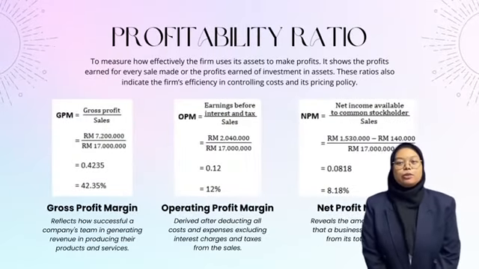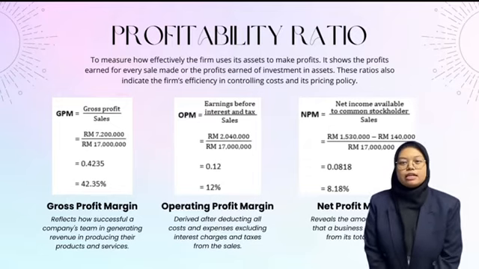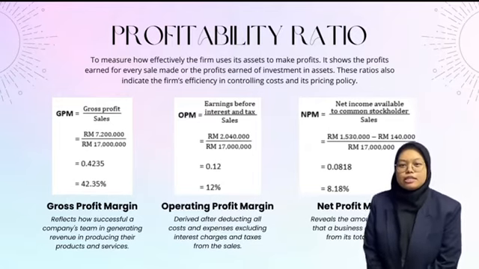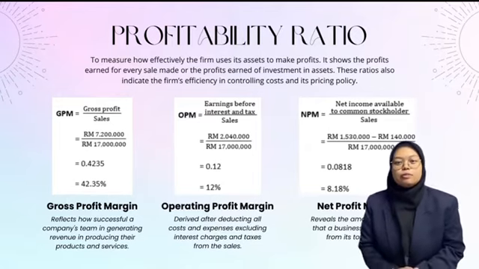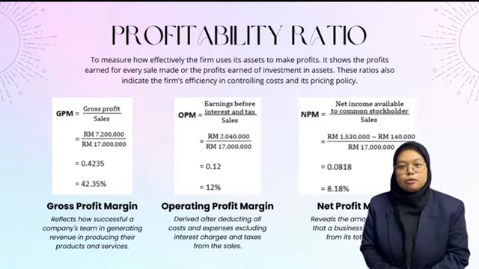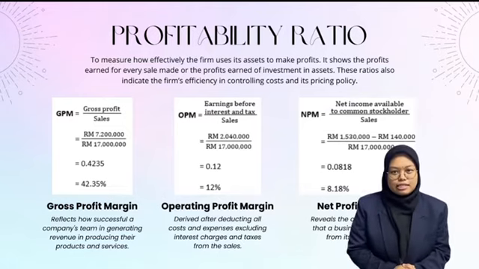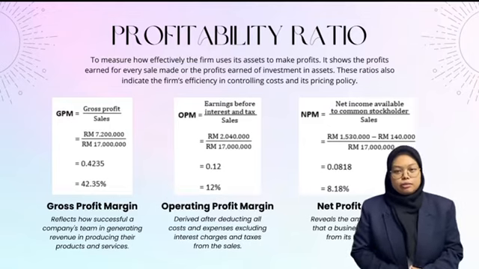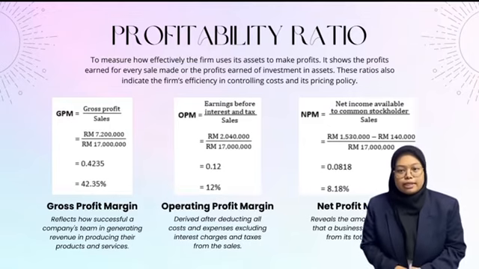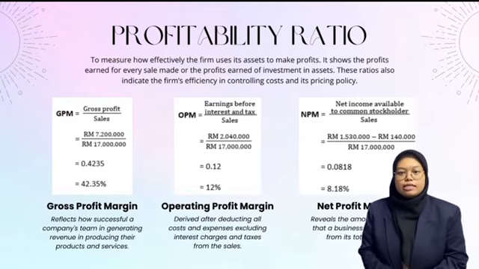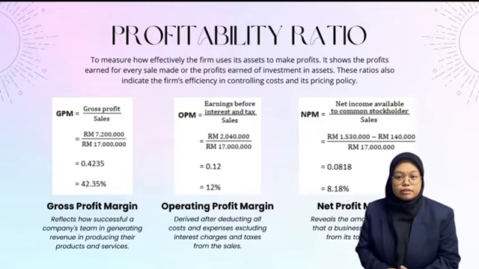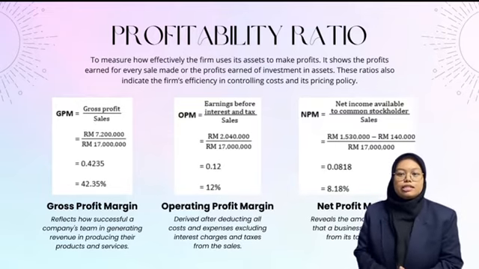Next, I will continue with profitability ratios, where it measures how effectively the firm uses its assets to make profits. It shows the profits earned for every sale made or the profits earned of investment in assets. There are 5 ratios under the profitability ratios. The first one is gross profit margin. It reflects how successful a company is in generating revenue in producing their products and services.